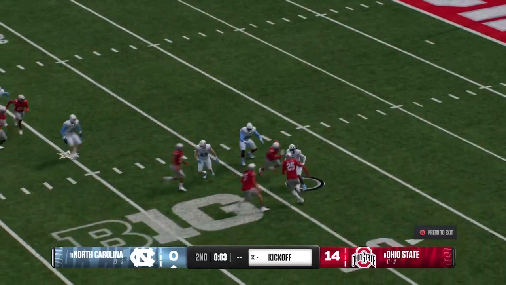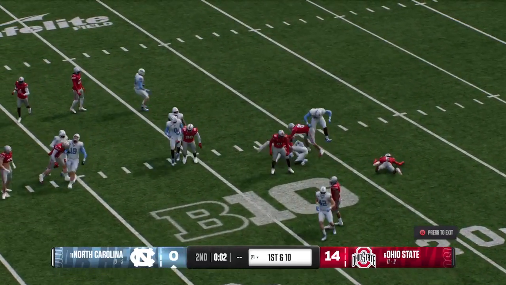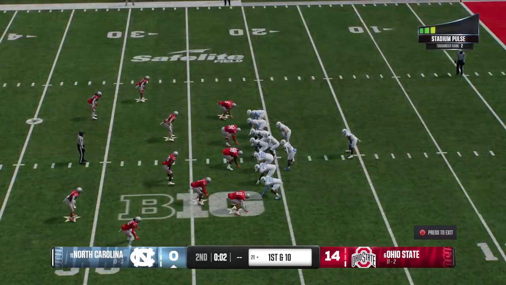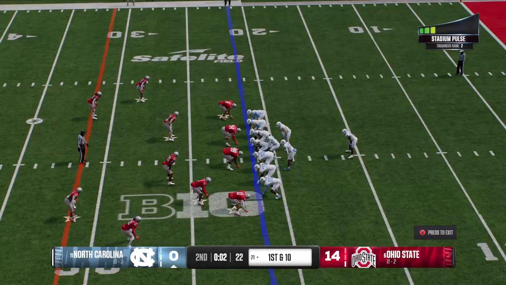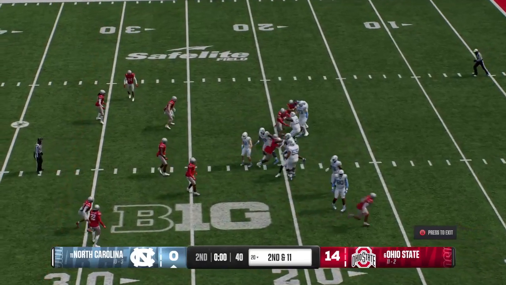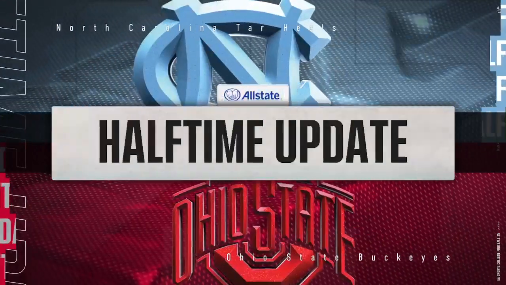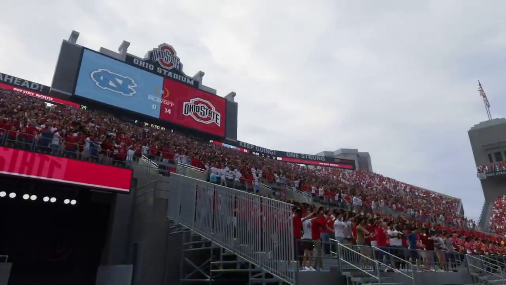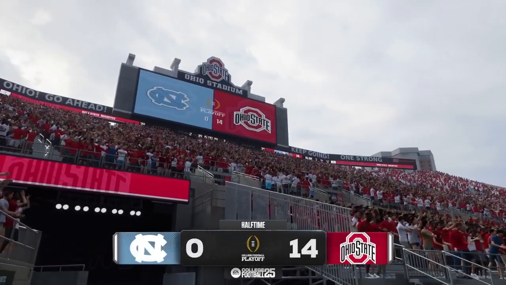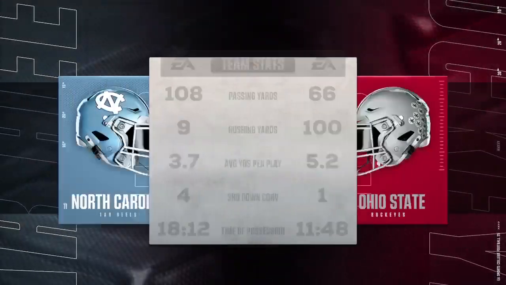Return here from inside the 15-yard line, and he's tackled at the 21. That's where the drive will start. So they'll just take a knee here, and that will send us to halftime. Looks like the offense is content to run out the clock and just take it to intermission. And that will do it for the first half. Kevin Connors now has our halftime update.